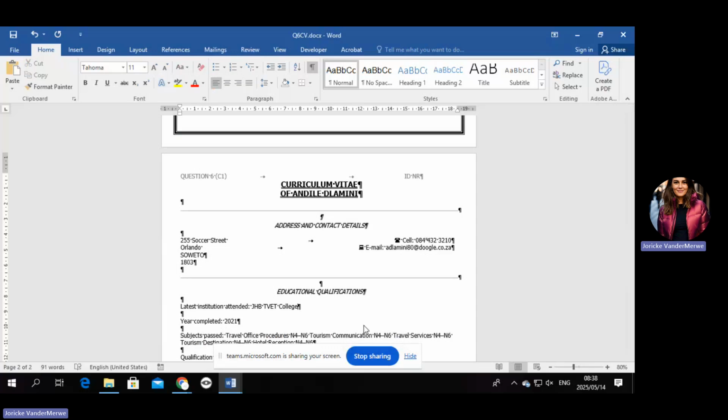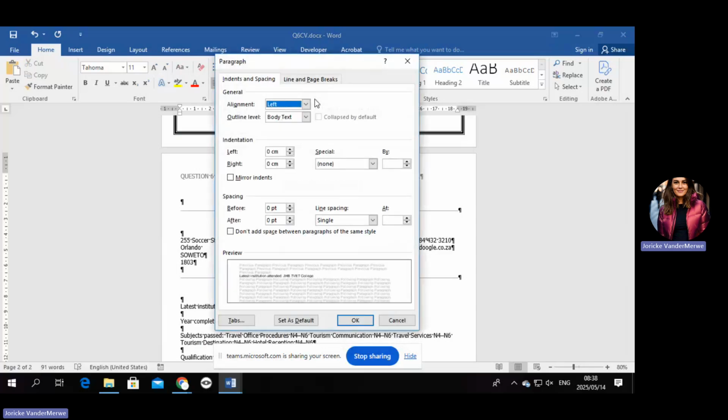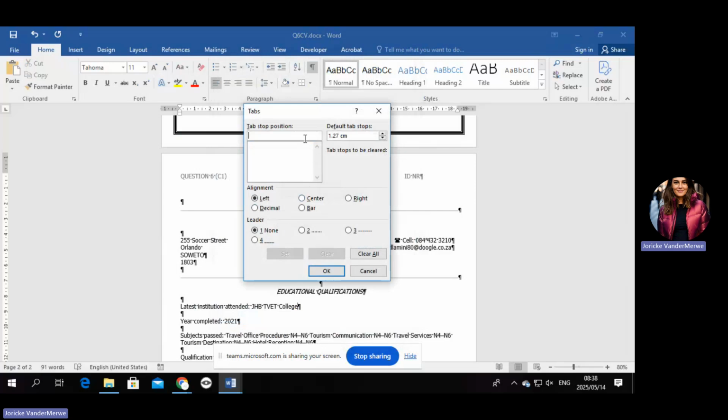So I'm going to show you tab stops rather. Let's make it at around, I'll say, 10 centimeters. Okay, how do we do tab stops? We're going to go to paragraph. We're going to go say tab stops. We're going to say we want it at 10. We leave the default tab stop and we say set.